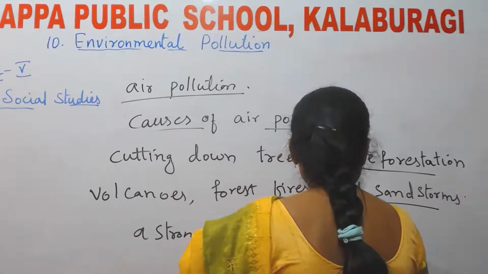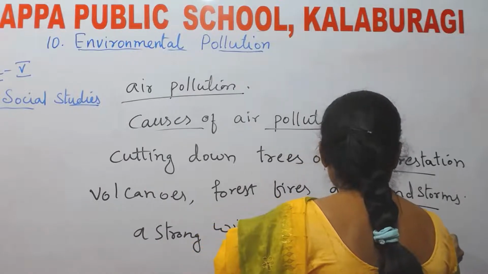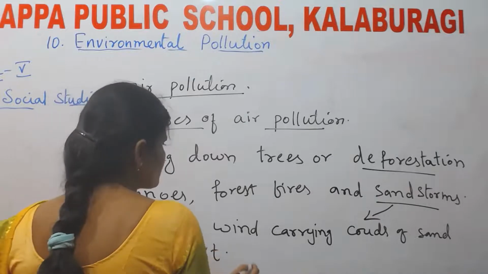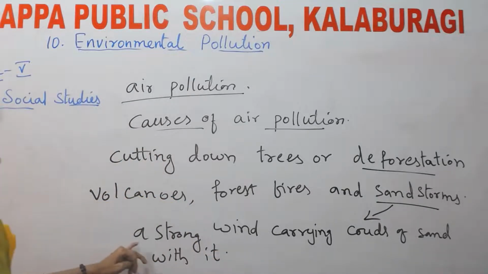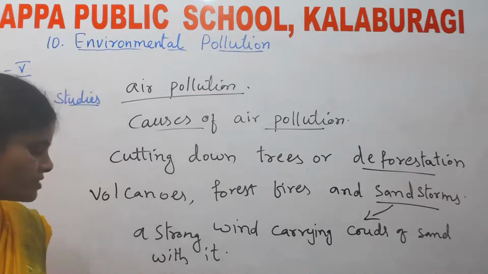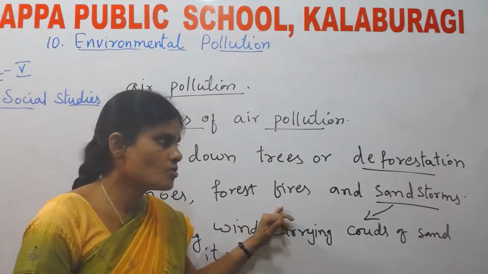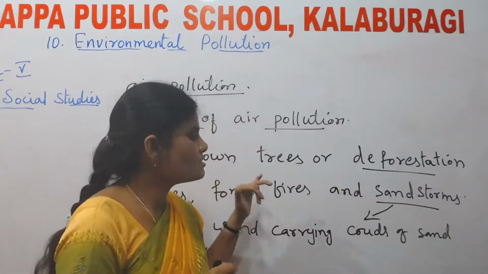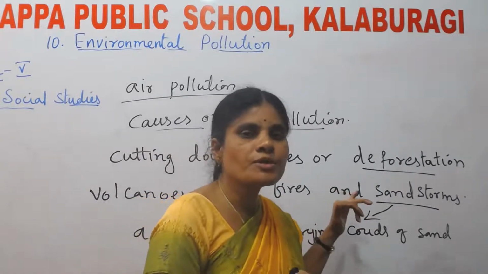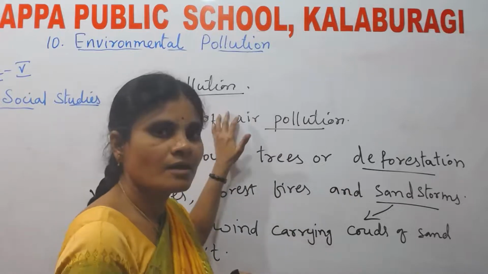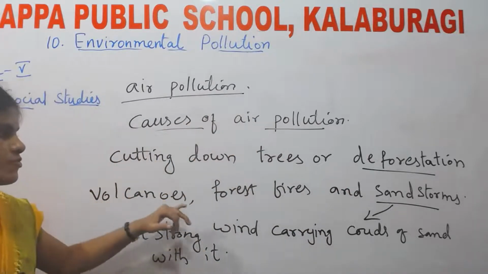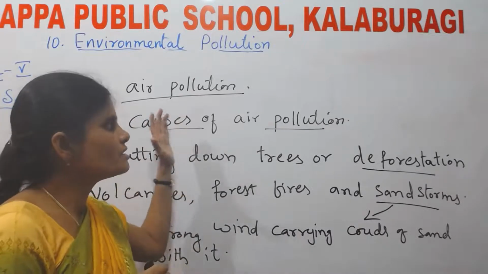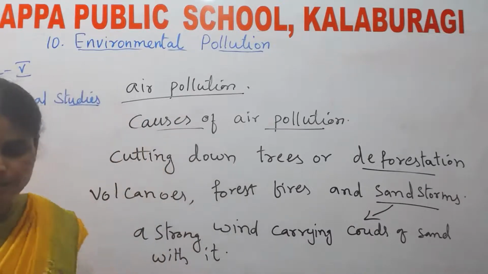Sandstorm is nothing but a strong wind carrying clouds of sand with it. It is called a sandstorm. This sandstorm contains a lot of dust. This also plays an important role in polluting the air. Volcanoes, forest fires, and sandstorms play an important role in polluting the air.